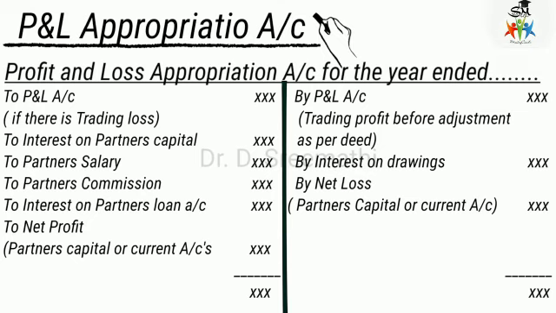Then the balance. If you balance these two sides, either you will get a debit balance or a credit balance. If it is a credit balance, then it is a net loss. If you get a debit balance, then it is a profit. Then that should be transferred to the partners capital account.